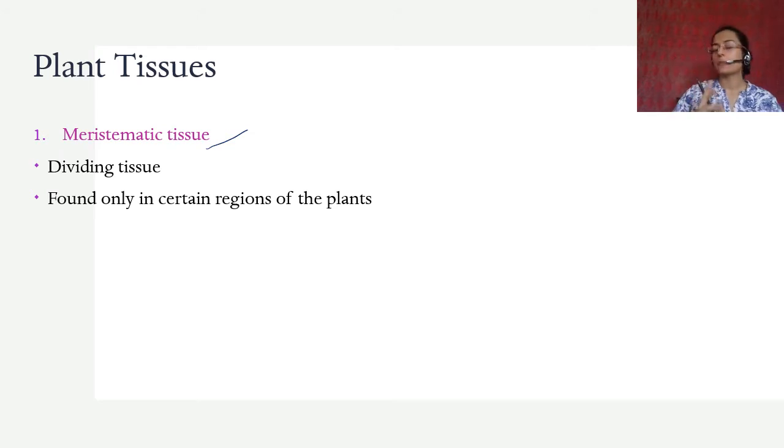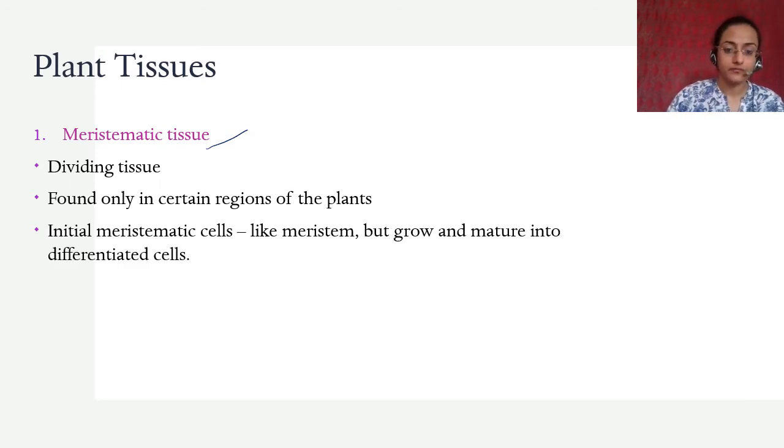In the previous chapters I told you something about differentiated cells, and about cells that don't have any kind of specialization but keep growing. For example, in animals they are called stem cells. In plants it is called meristematic cells. The meristematic cells come together to form meristematic tissue. They are found only in certain regions of the plant. Initial meristematic cells are like a meristem, but they grow and mature into differentiated cells, right?